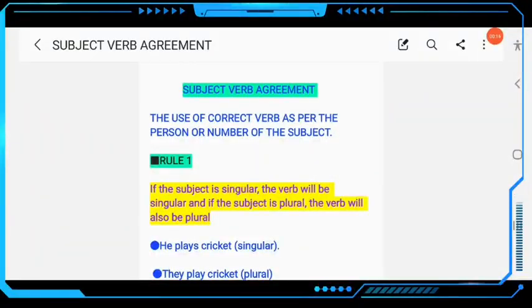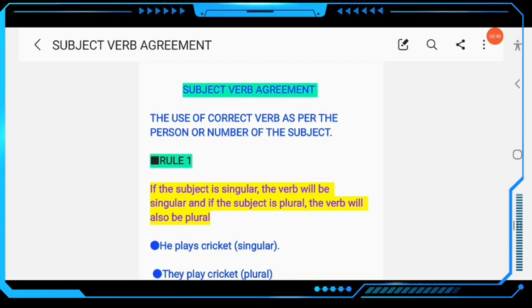Dear students, in this video we will briefly discuss all the rules with examples of subject-verb agreement, or concord. Subject and verb agreement means if the subject is singular, the verb must be singular. If the subject is plural, then the verb must be plural. So this is an agreement.